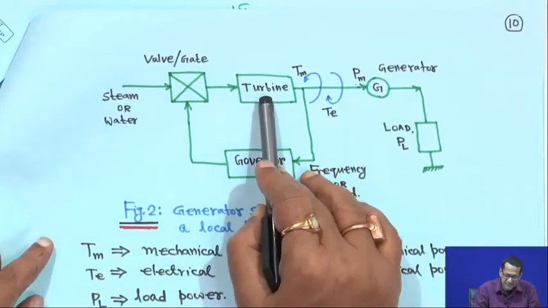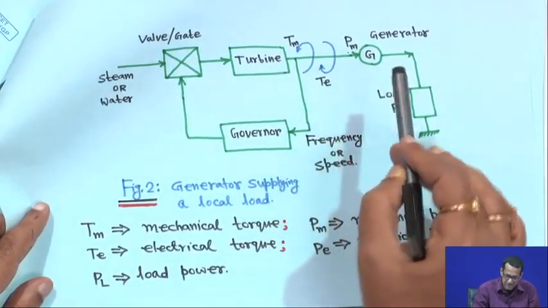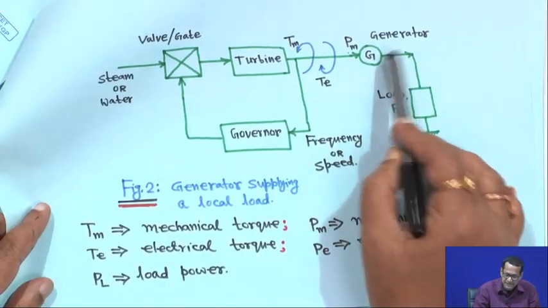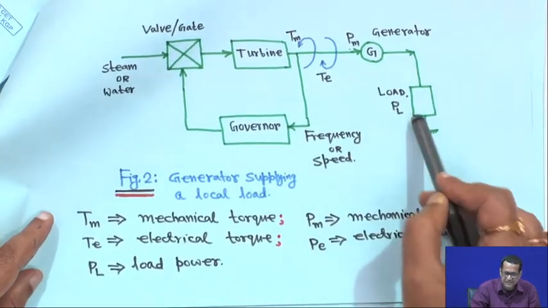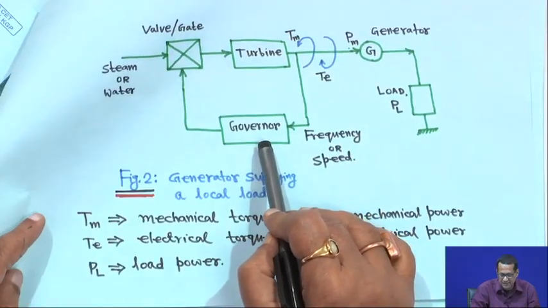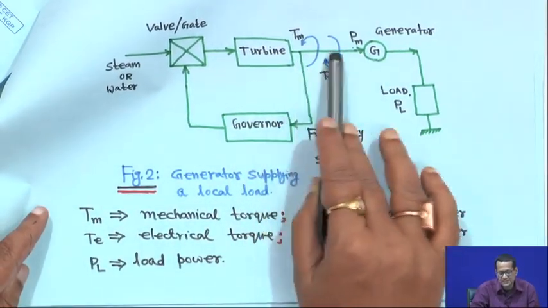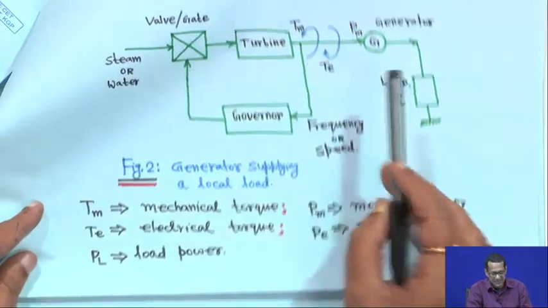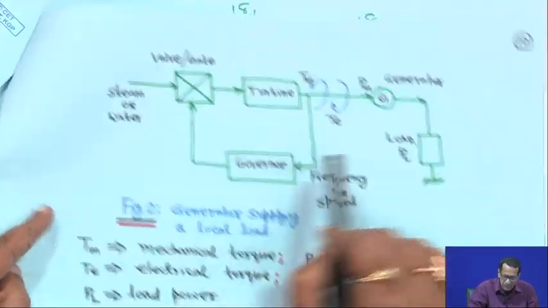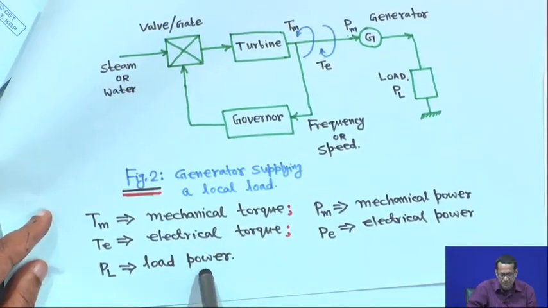And this is the turbine, this is the mechanical torque, this is the electrical torque, and P m is the mechanical power. This is the generator, this is a schematic diagram, this is the load, and this is the frequency or speed, and this is the governor. The speed is sensed from the turbine generator shaft. So this generator is supplying a local load, P L is the load power, everything is given.